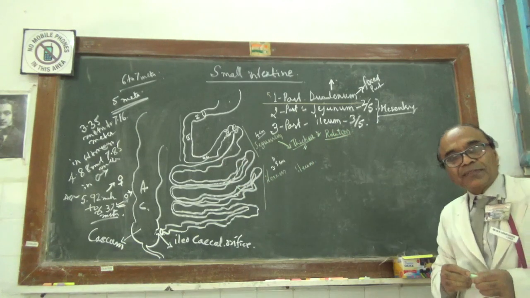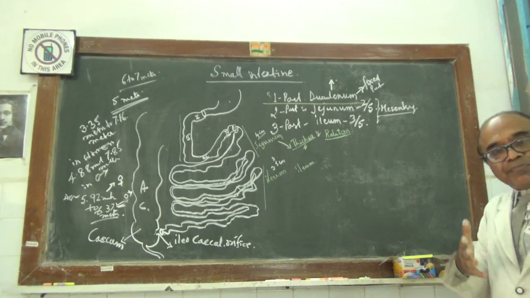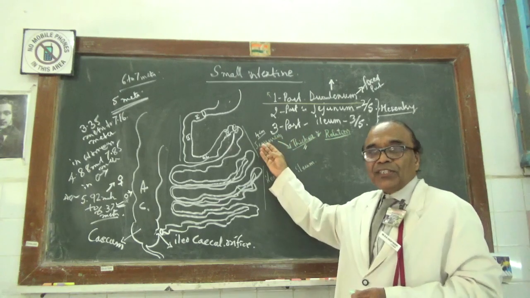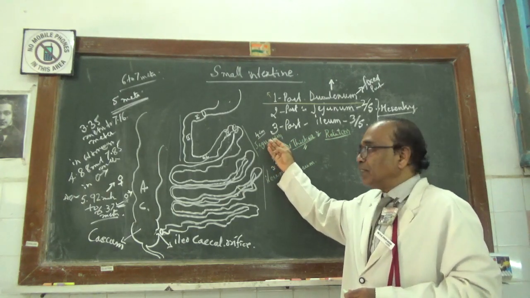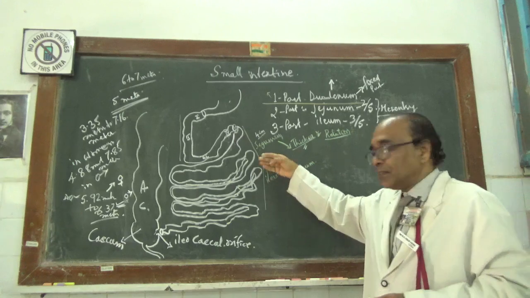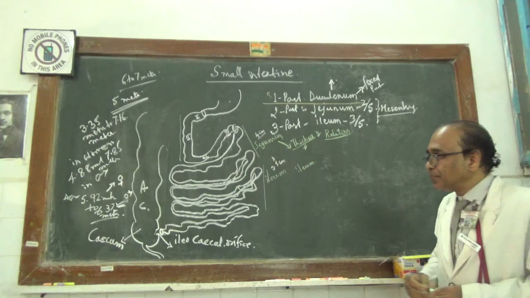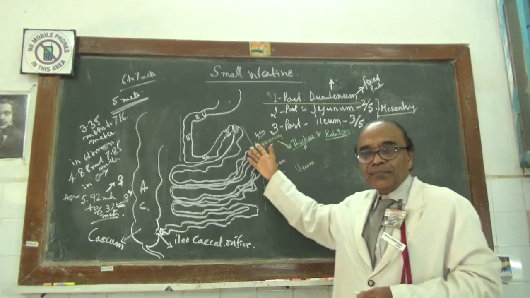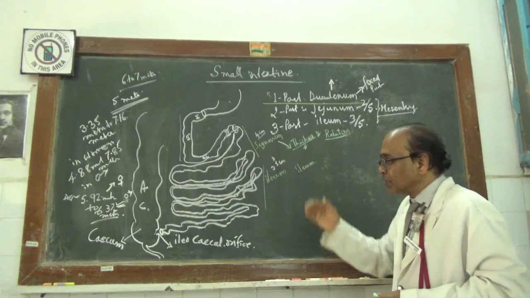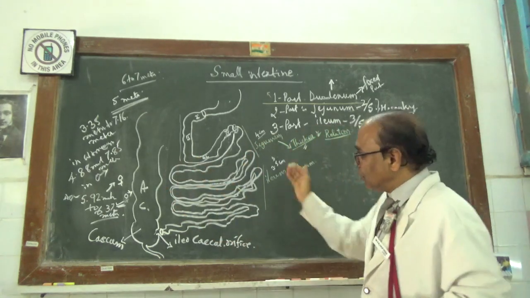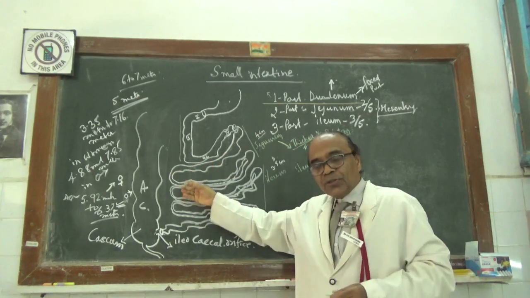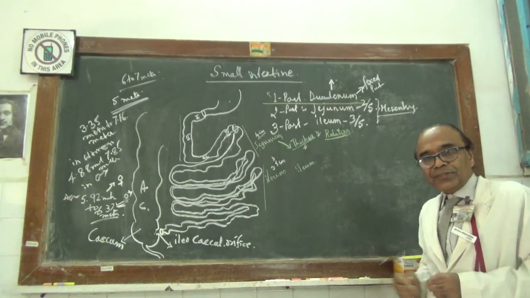And apart from that, behind, the jejunum is related to the posterior abdominal wall and the left kidney, then the ureters close by, then you have the abdominal aorta. So that will be the thing here for the jejunum, and then as it proceeds towards the right, it will be crossing the vertebral column, and then it will be related to the right psoas major, and then you will have the quadratus lumborum, kidneys, ureters.